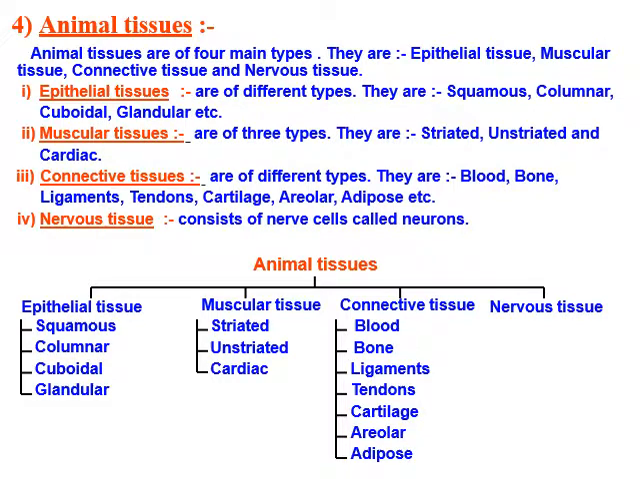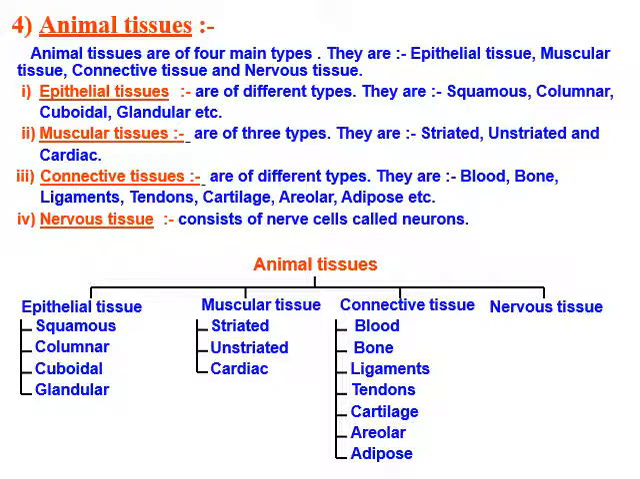Now, after plant tissue, we come to the animal tissues. Animal tissues are of four main types. They are epithelial tissue, muscular tissue, connective tissue and nervous tissue. So one by one we will see, starting with epithelial tissue.